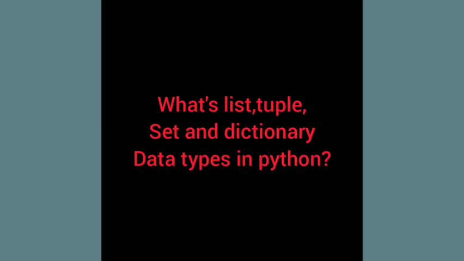Coming to what is list, tuple, the differences they'll ask majorly, and set and dictionary in Python. So coming to list and tuple, both are heterogeneous collections of data types, and in list and tuple both you can accept null values and can accept duplicate values, but list is taken within closed square brackets, whereas tuple is taken within the circular parentheses, and they are separated by commas, each value separated by a comma.